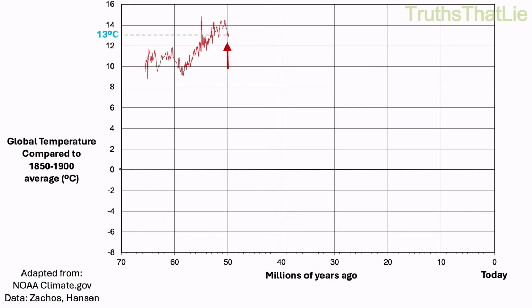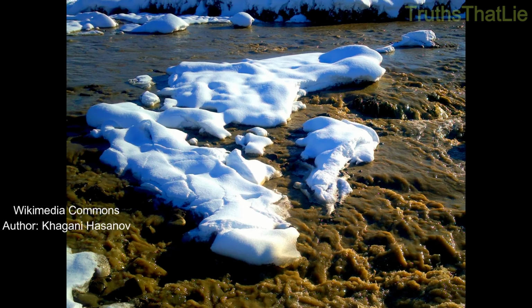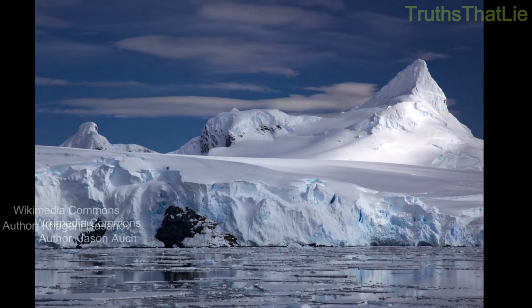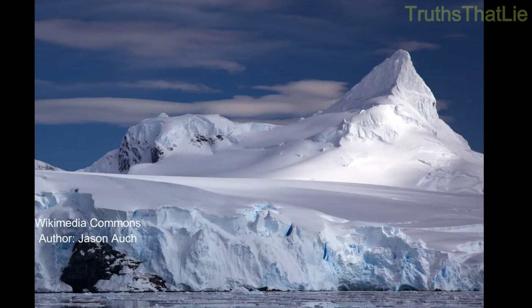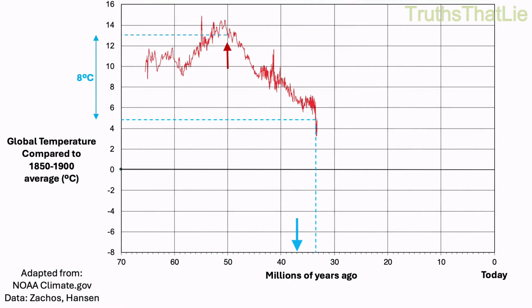Antarctica, right at the South Pole, was covered with semi-tropical ecosystems teeming with life. Over the next 16 million years, the planet cooled by about 8 degrees Celsius. Below a certain temperature threshold, all the year-round warmth isn't enough to melt all the winter snowfall, and glaciers start to grow. The glacier that covers Antarctica today began to form about 37 million years ago, partly due to cooling and partly because the ocean around the continent isolated it thermally.